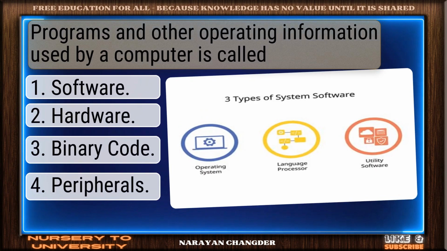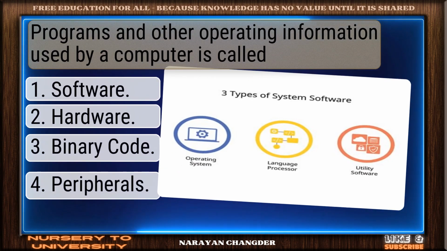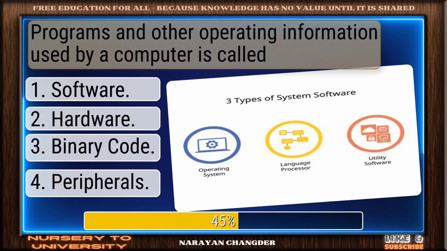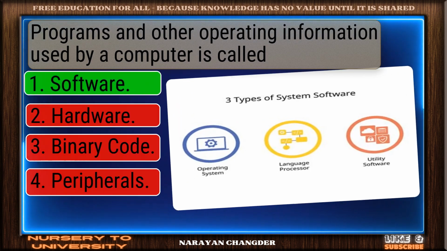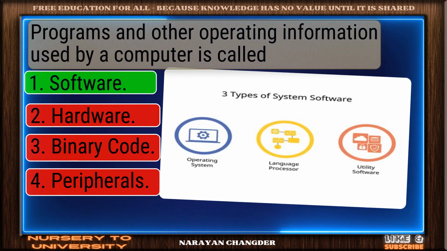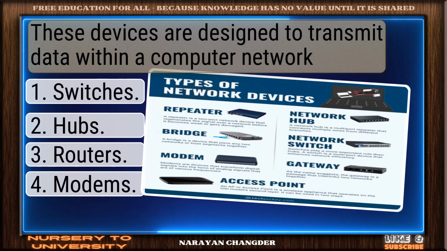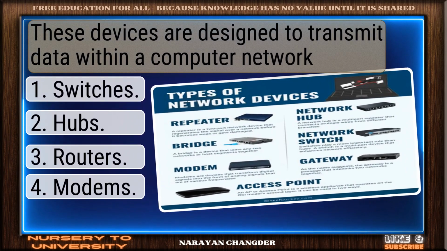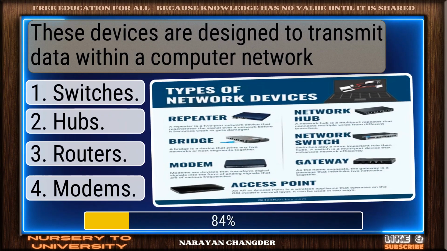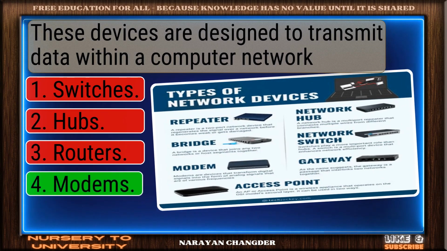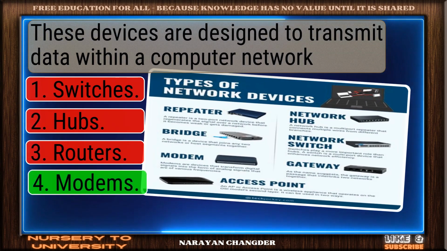Programs and other operating information used by a computer is called. Clear logic. Software is sound. These devices are designed to transmit data within a computer network. Correct response. Modems is accurate.